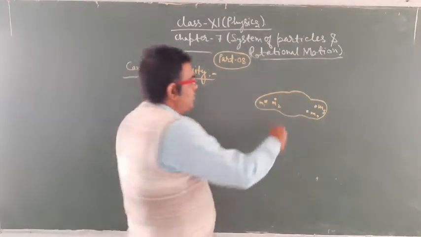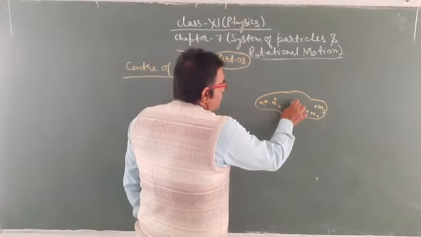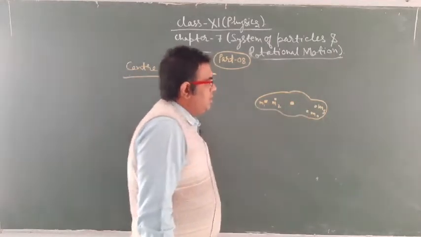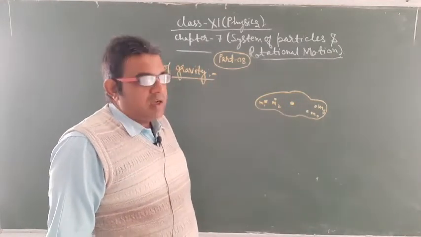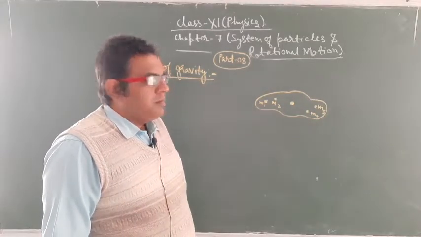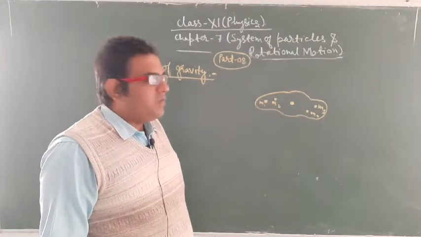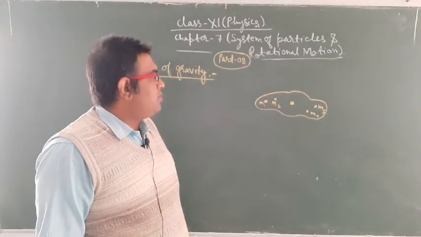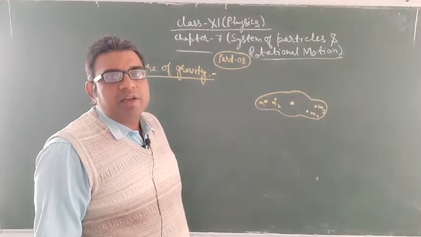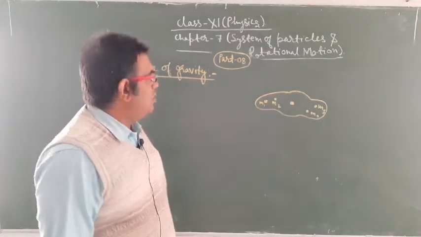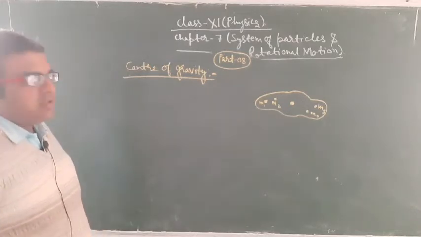Now let us suppose this is the point about which the gravitational torque is equal to 0. That means center of gravity,